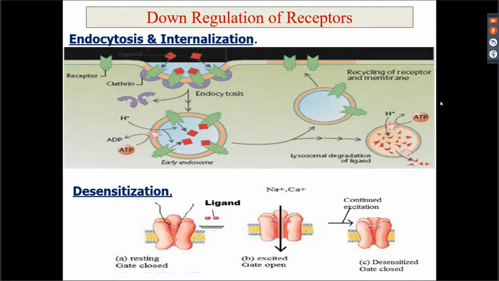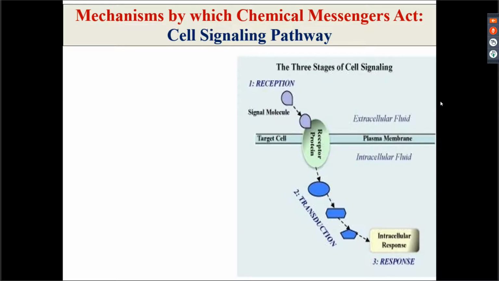If you come out of a dark room to a lighted room, suddenly what happens? The light feels very strong, the intensity of the light seems very high, but then you soon become adapted to it, right? So why do you become adapted to it? Because your receptors have stopped responding to the same intensity of stimulus. So this is desensitization of receptors, right? Desensitization means it is becoming unresponsive, and unresponsive means there can be a number of changes which can occur within the receptors. That is desensitization of receptors, right?